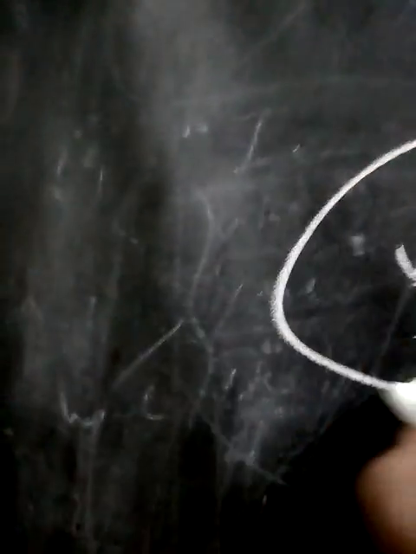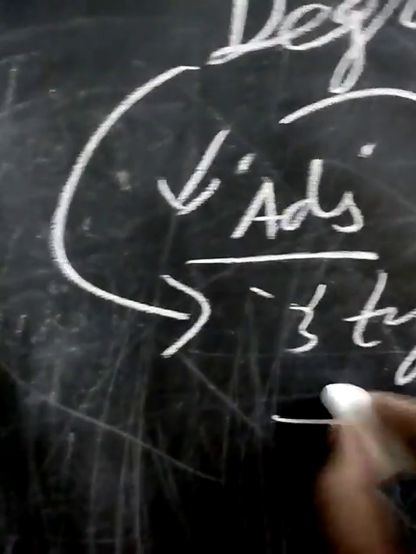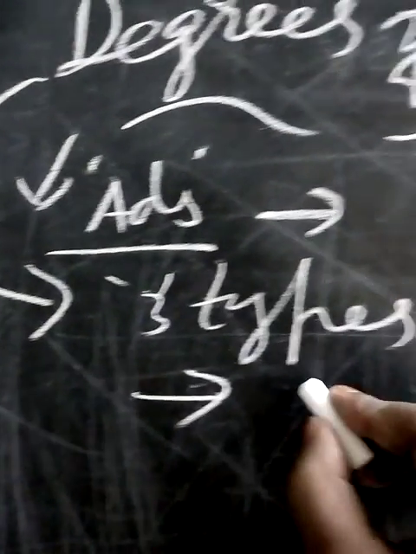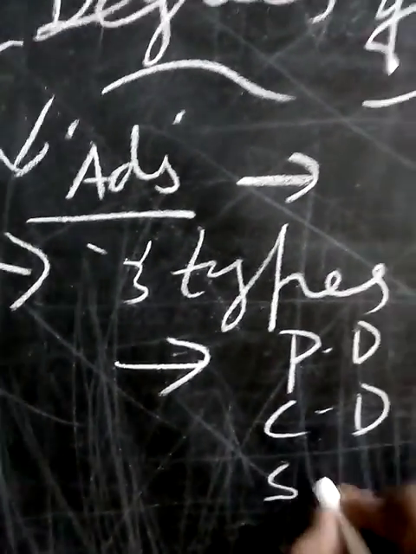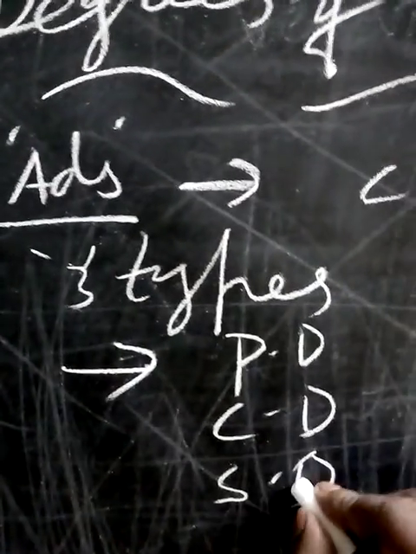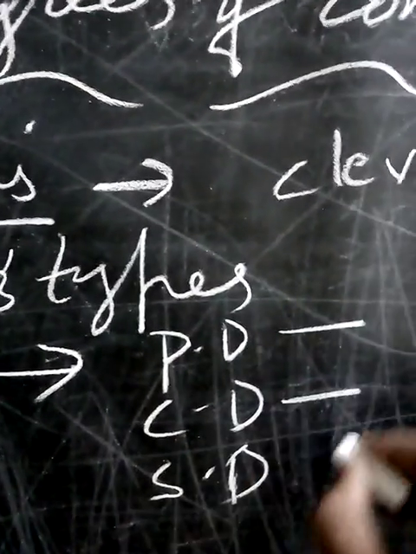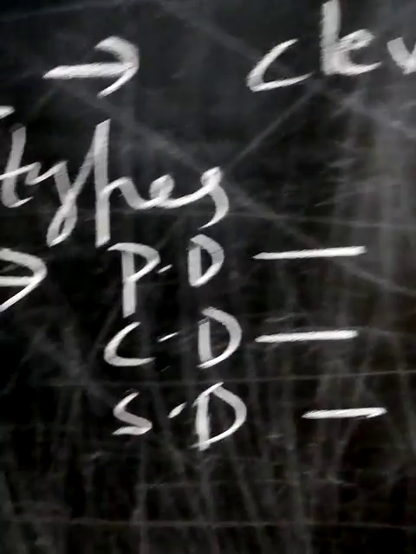So degrees of comparison is of three types. First one is positive degree. Second one, comparative degree. Third one is superlative degree. Positive degree, comparative degree, superlative degree.